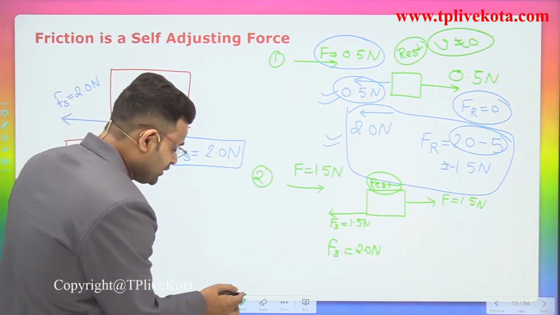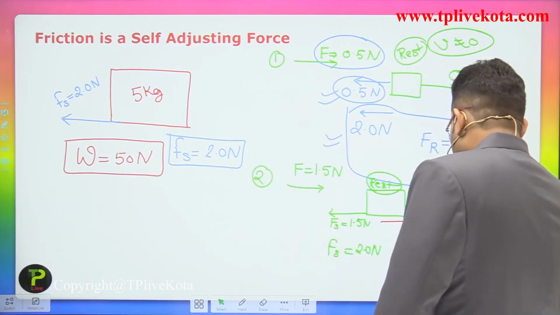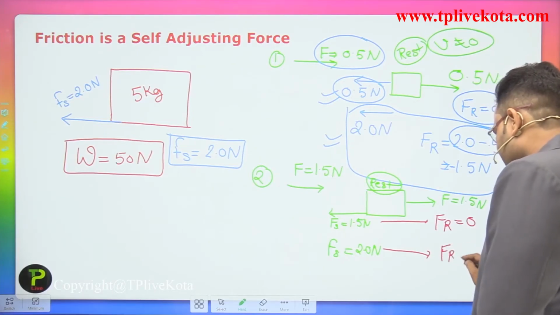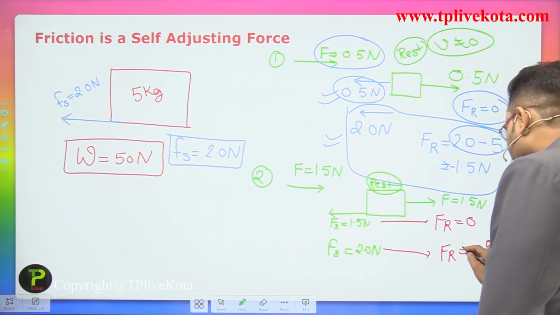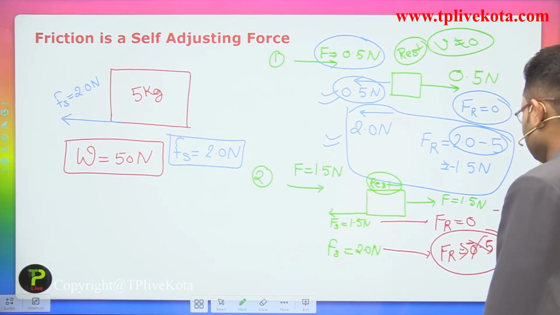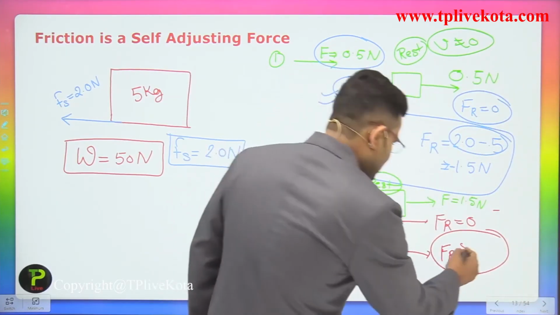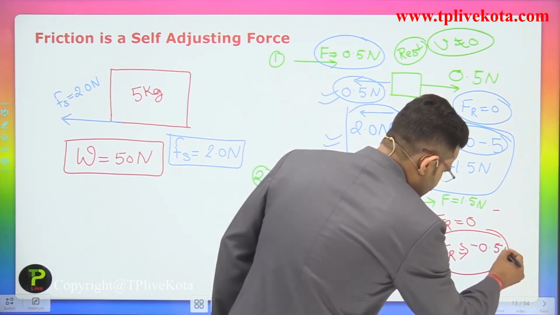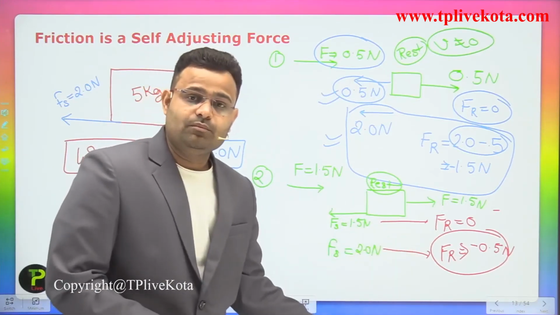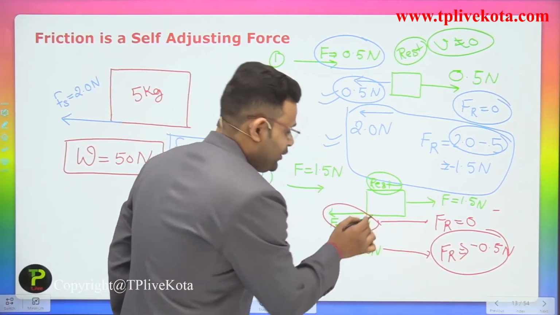If you focus on the resultant force, in the first case the resultant force is equivalent to 0. In the second case the resultant force comes to 0.5 Newton in the opposite direction, so we write minus 0.5 Newton. If there were a resultant force, the body must move, but the body cannot move. It means in that condition the force of friction is 1.5 Newton.